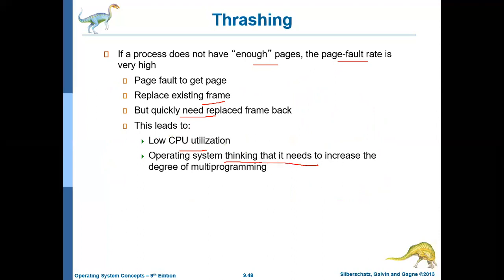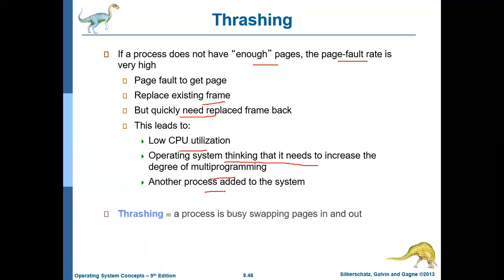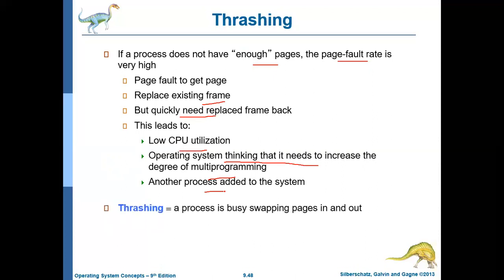Because of low CPU utilization, the operating system will think that the CPU is underutilized, so it will increase the degree of multi-programming by bringing more and more processes into the main memory. But there is a limit on how many processes you can add. There is a threshold. If it exceeds the threshold, most of the processes will be spending their time swapping the pages.